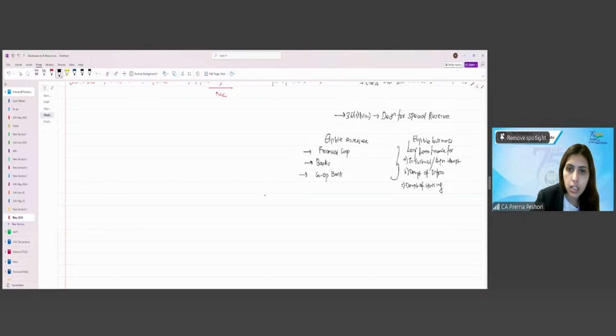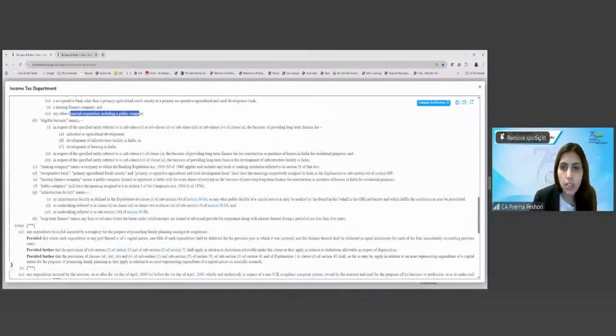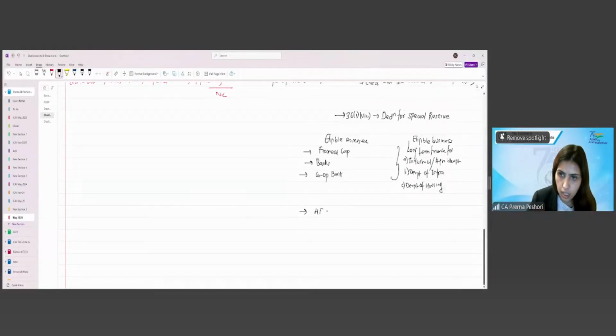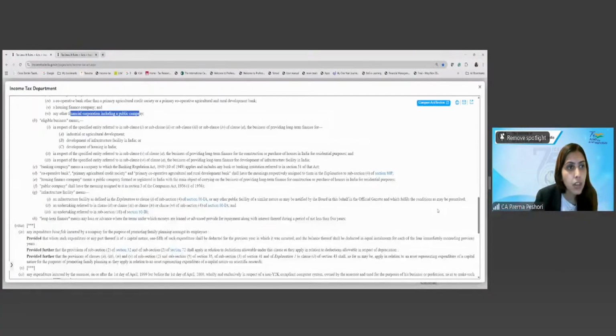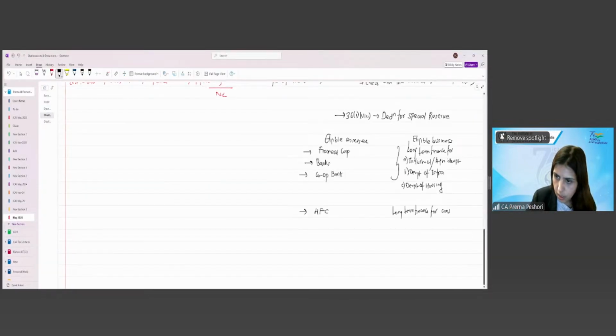Then the housing finance company for the long-term finance for the development, construction or purchase of house in India for residential purpose.